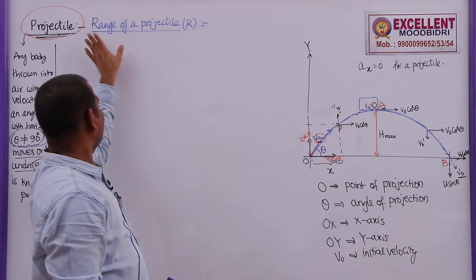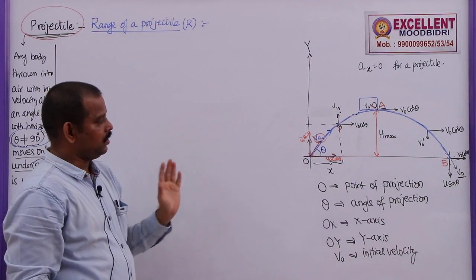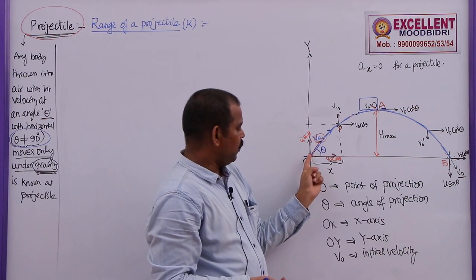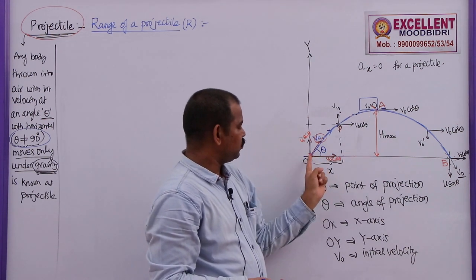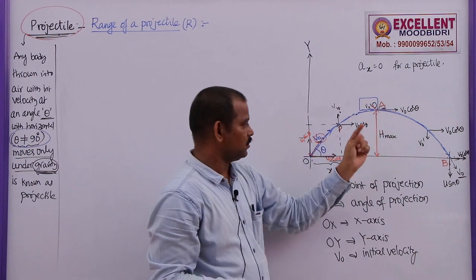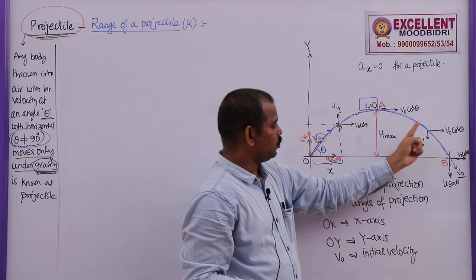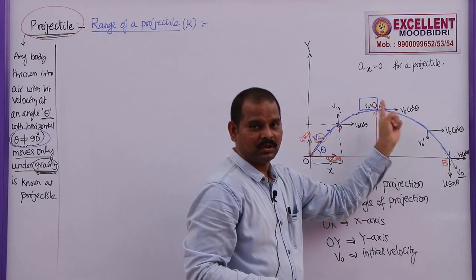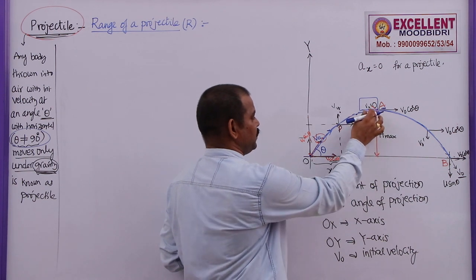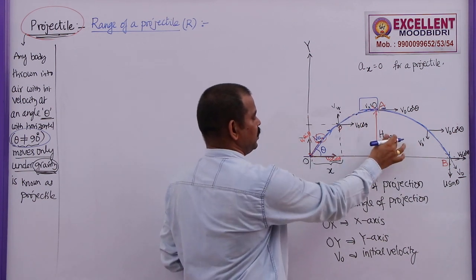Next topic, range of a projectile. What is this range? You can see we found the time taken by this body to reach the maximum height from the point of projection, that we call time of ascent. From maximum height to plane of projection, that is time of descent. And the vertical displacement before its final velocity becomes 0, that is h max.